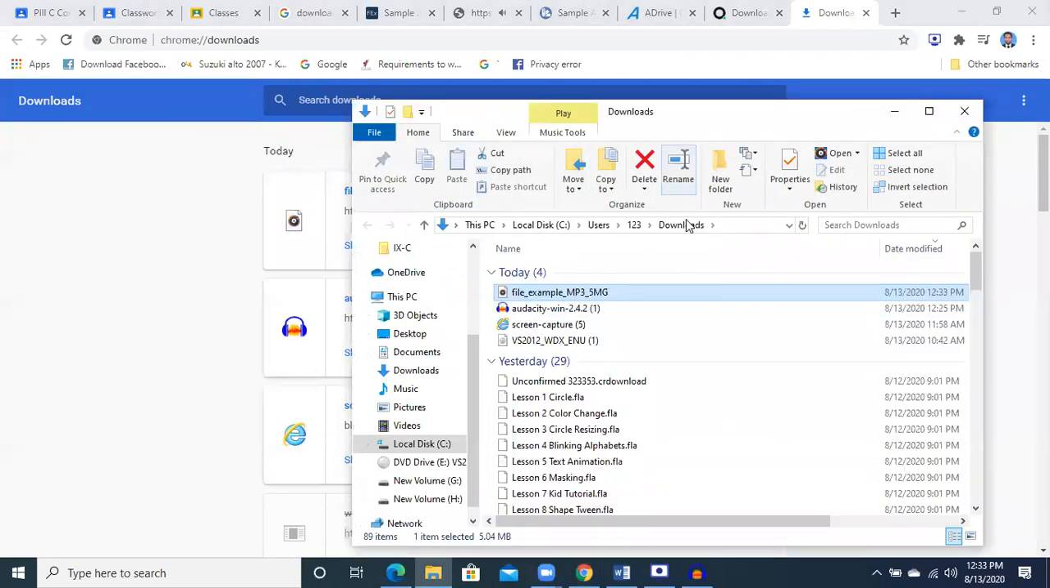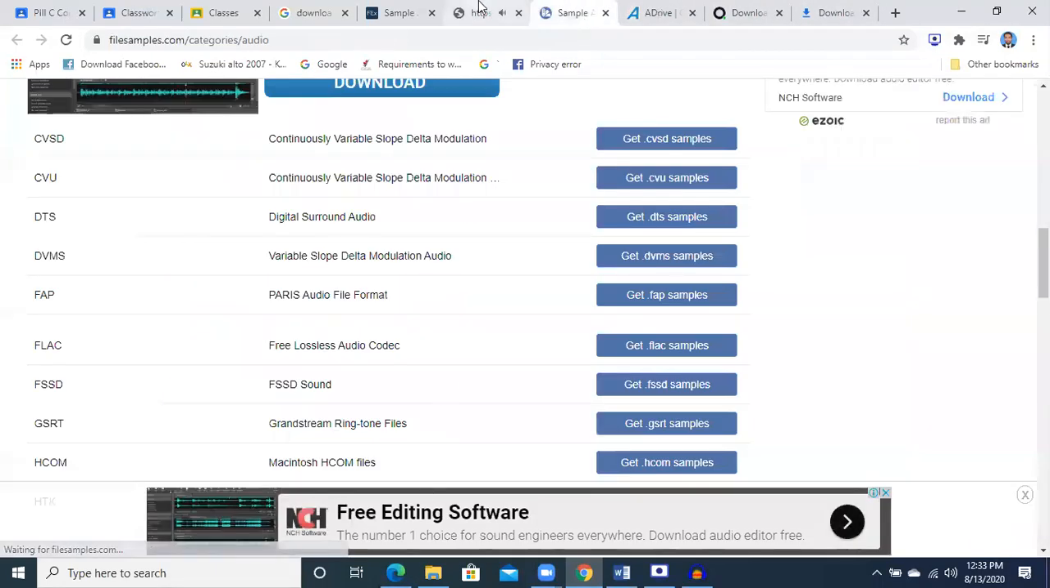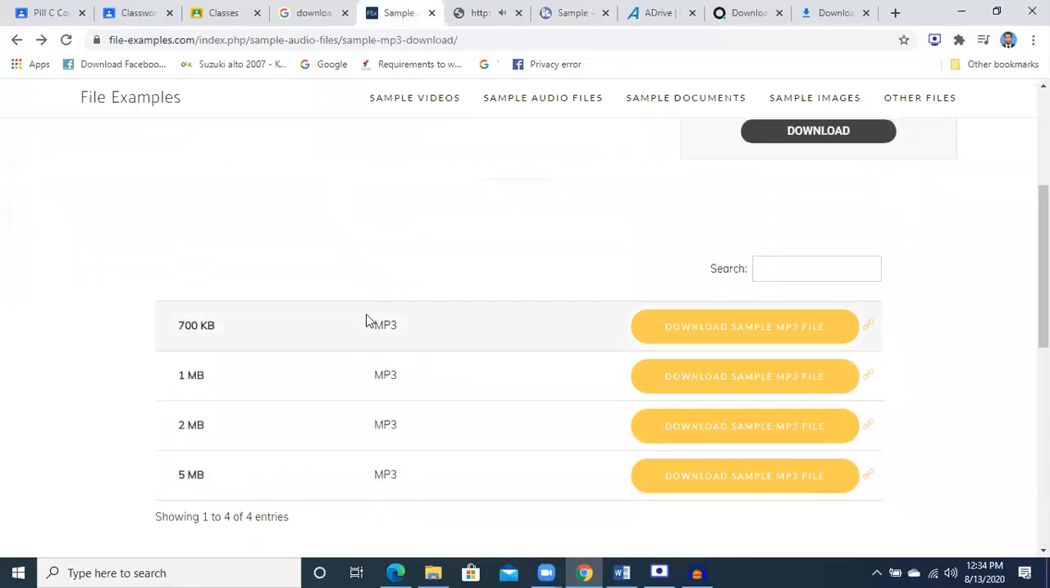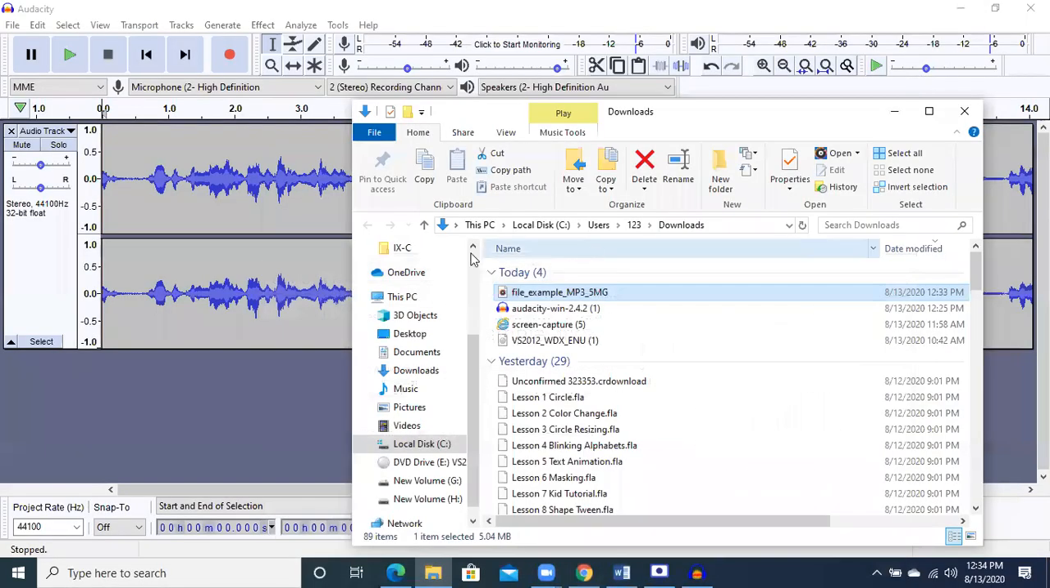So I have shown you the process of how you can download a sample file. Small files लेके आप इस पे working कर सकते हो. You can do your work on small files. अच्छा जी, now we move towards the Audacity. अच्छा, वापस आते हैं Audacity पे.